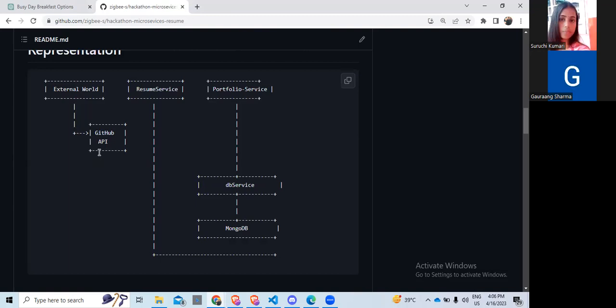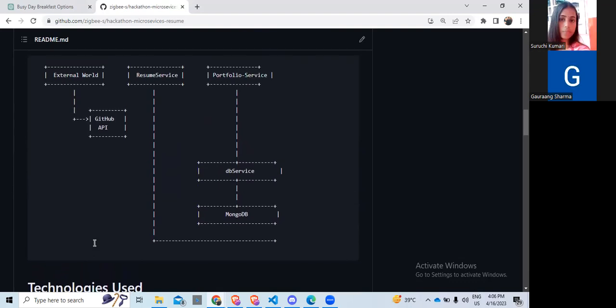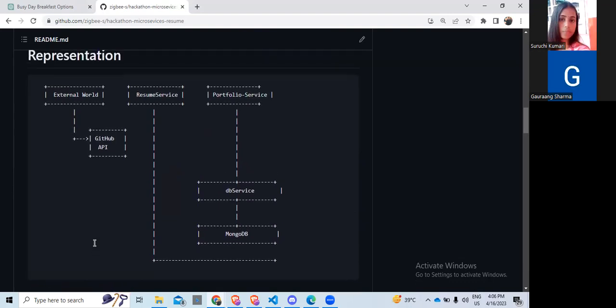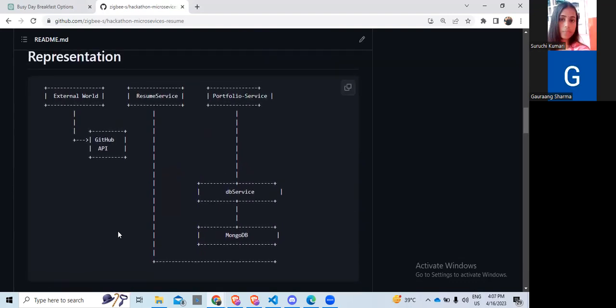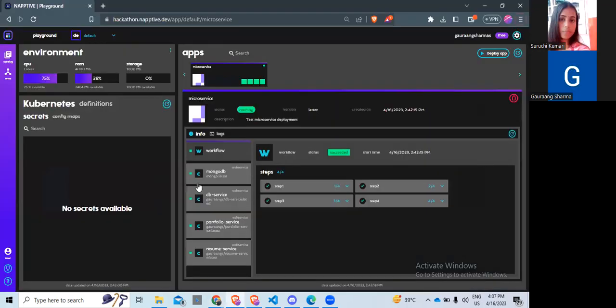We also utilize the GitHub API to fetch the required data from the user's GitHub and then build the resume upon that. For technology, we have used Express, MongoDB, the Napptive platform, and OAM YAML files for deployment. OAM files are more scalable and comparatively more precise than Kubernetes, so we chose OAM. I would just share the functioning of Napptive and our application.